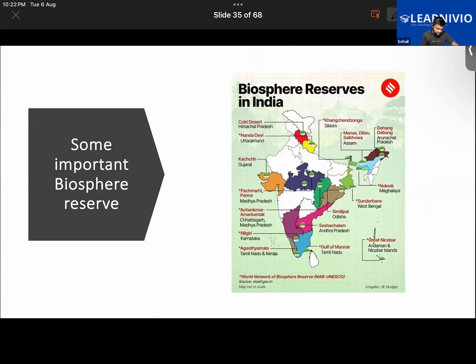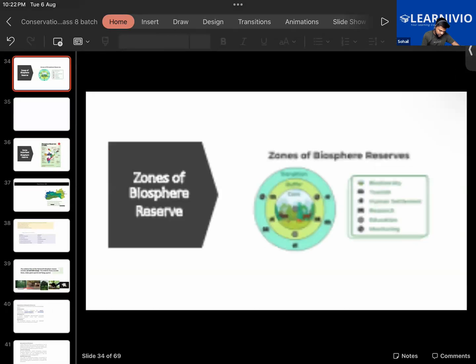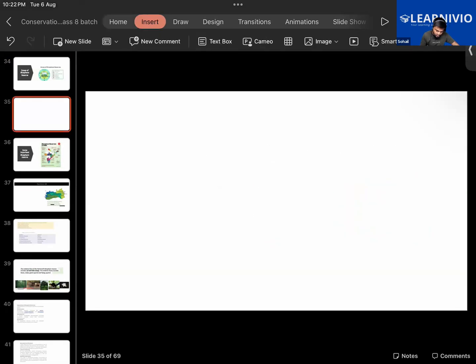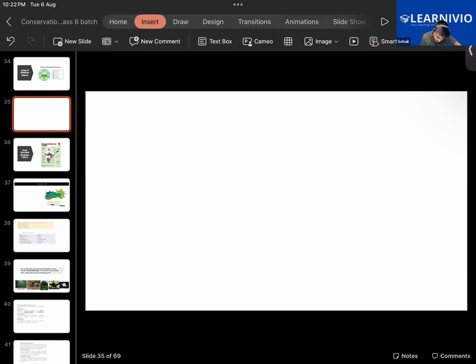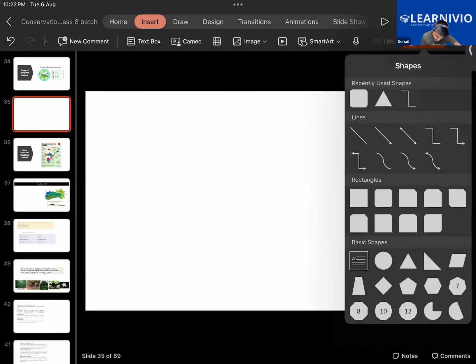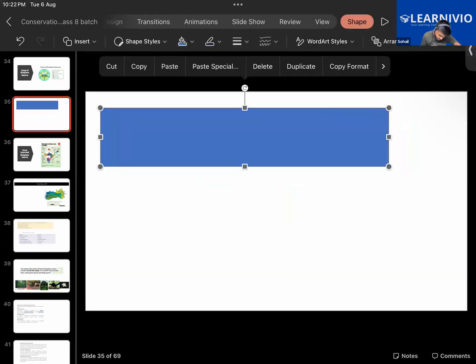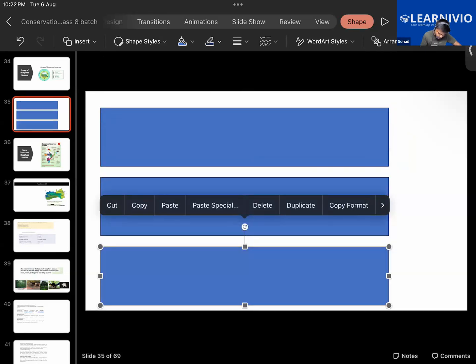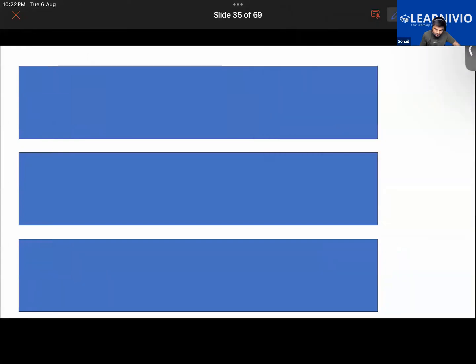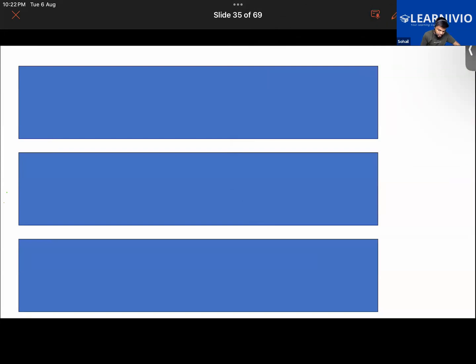All right. So just let me take one more slide over here. If we were to talk about the innermost zone of this biosphere reserve, that is also called the core zone.